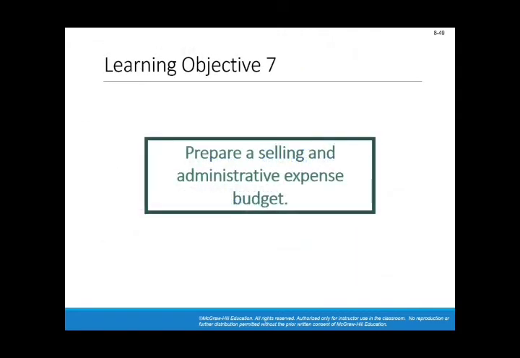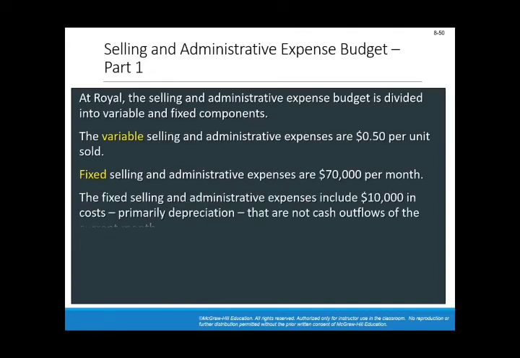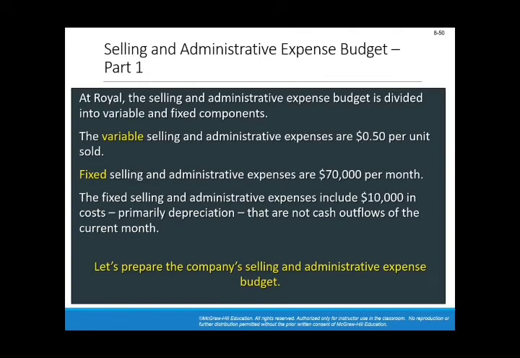Now, a concurrent budget that takes place in parallel with the production process is the selling and admin expenses. This is an easy budget, just like the direct labor budget, I suppose. The given says that at Royal, the selling and admin expenses budget is divided into variable and fixed components. So we have fixed S&A and variable S&A, as always. The variable selling and admin expenses are $0.5 per unit sold. Fixed selling and admin expenses are $70,000 per month.